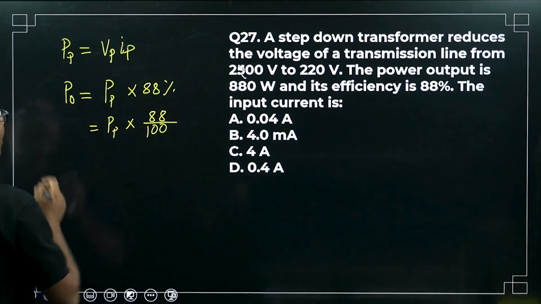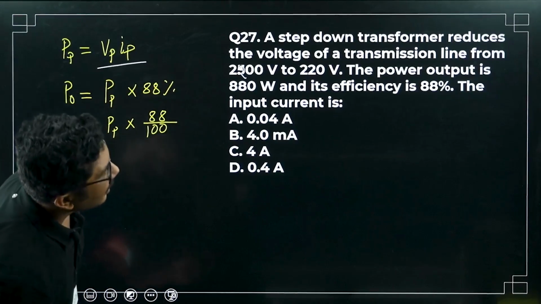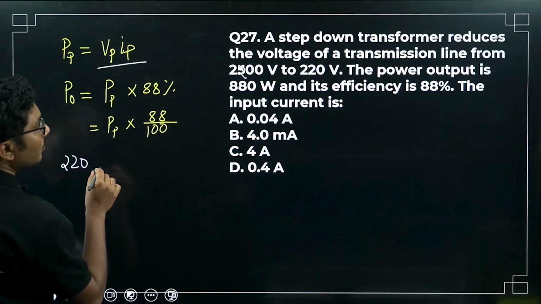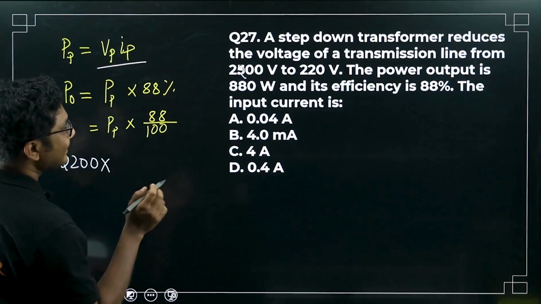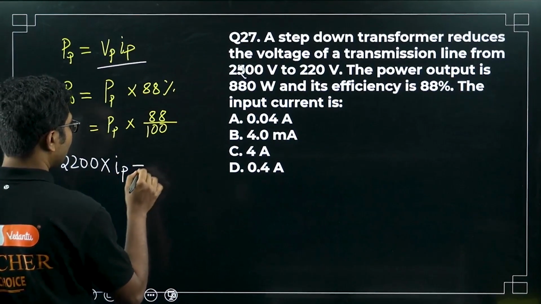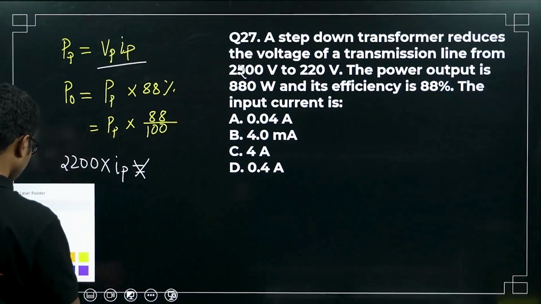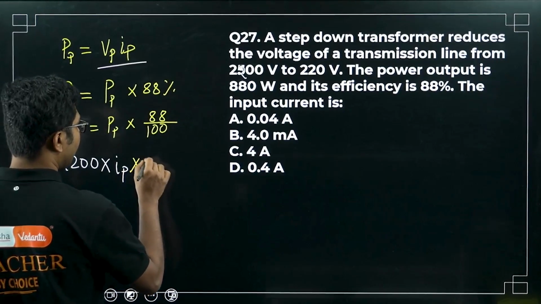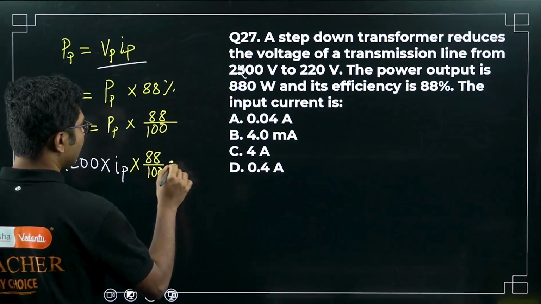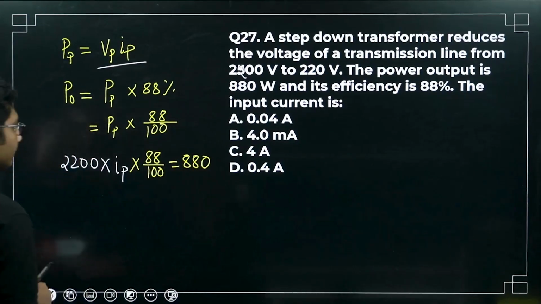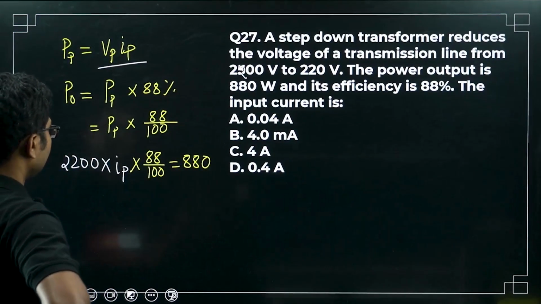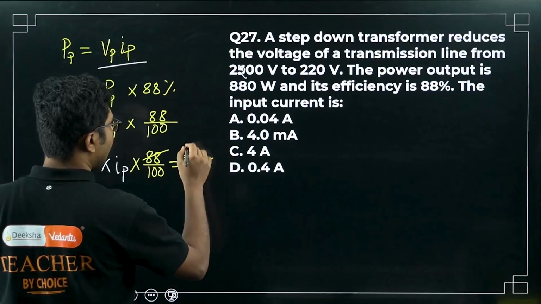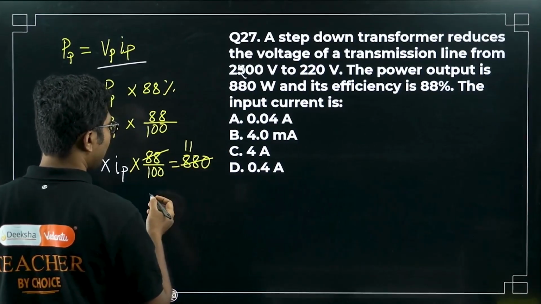So what is power output? Power output is voltage of the primary times current in the primary, so 220 volt times Ip, which we are trying to find, times 88 by 100 equals 880.